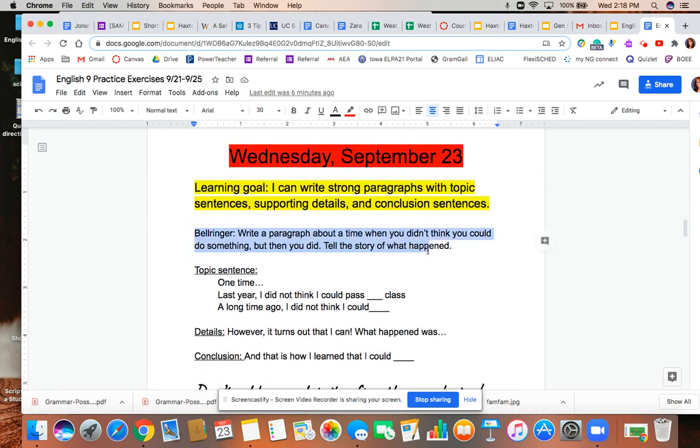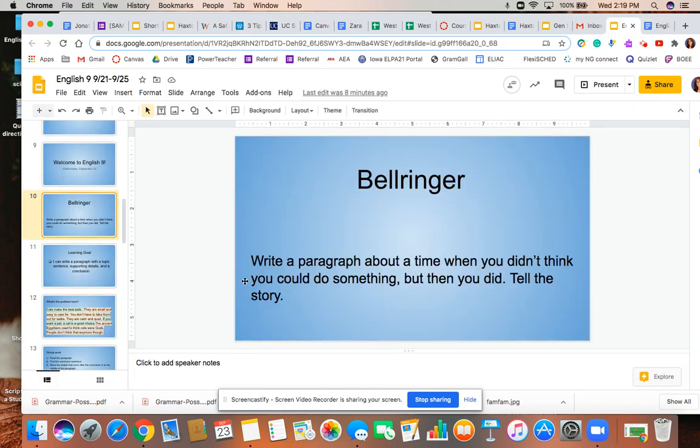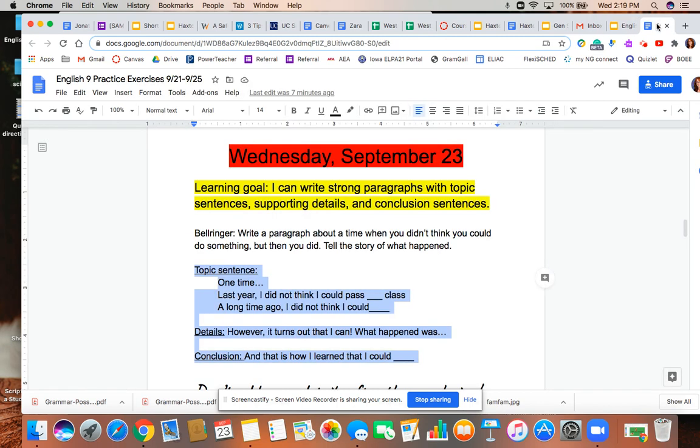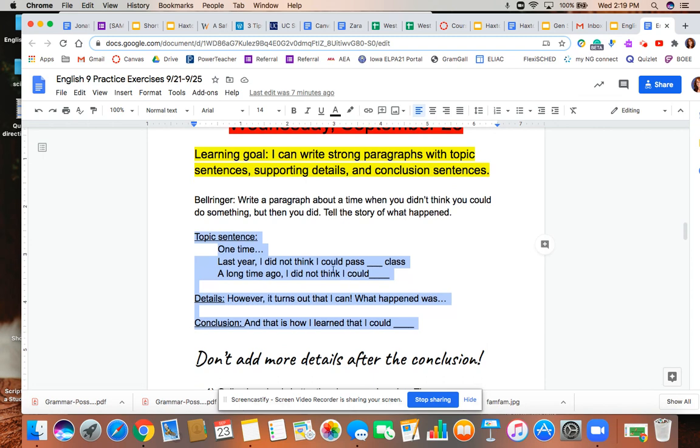Here's where you will find the bell ringer, and in this white space is where you will write your paragraph. I have given you some sentence starters that you can use in your paragraph if you want. So our bell ringer for today is: write a paragraph about a time when you didn't think that you could do something, but then you did. I want you to tell that story. So once again, you are typing here in your ELL Google Doc. You will want to make sure that your paragraph has a topic sentence, details, and a conclusion.